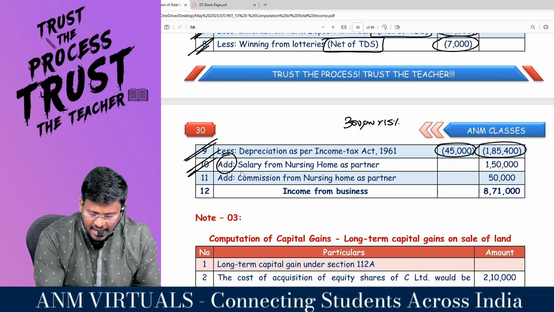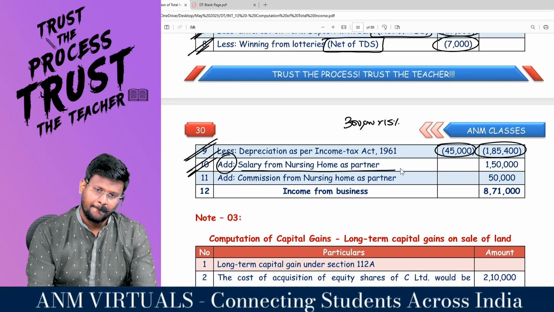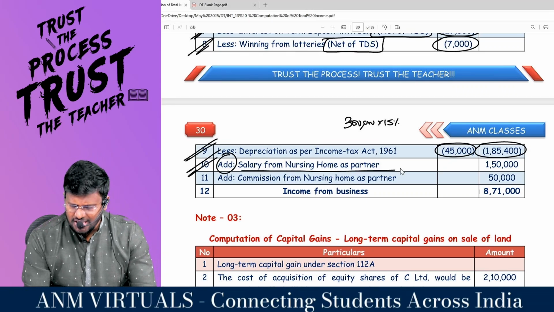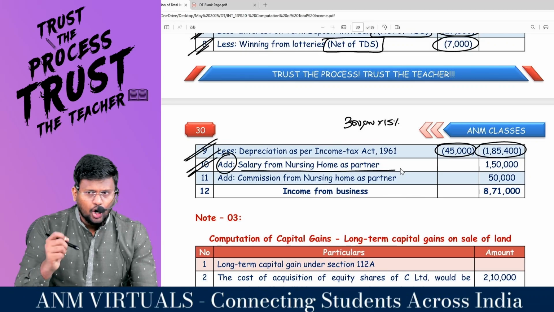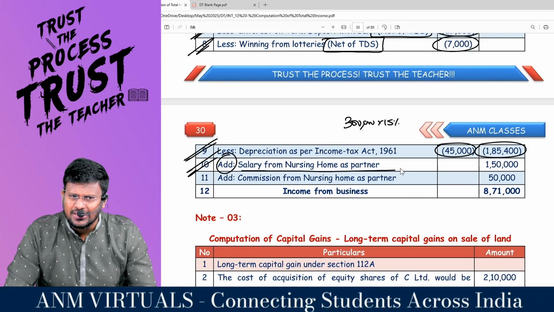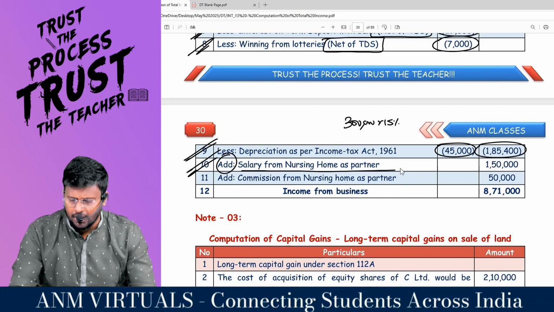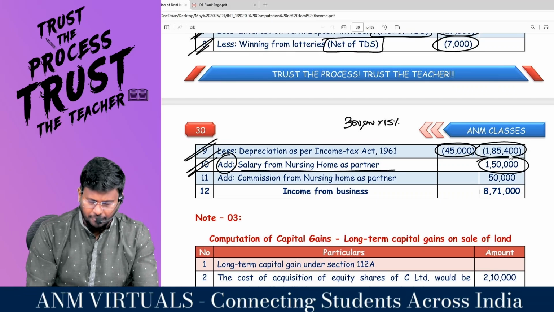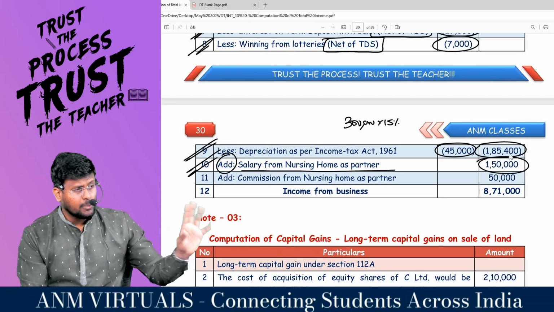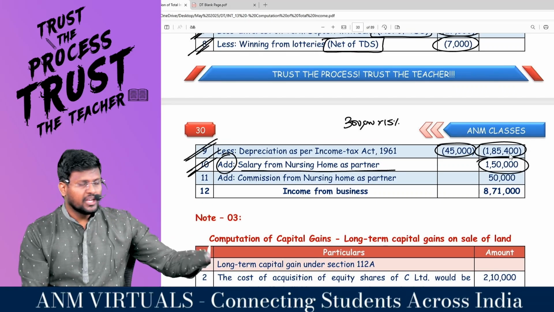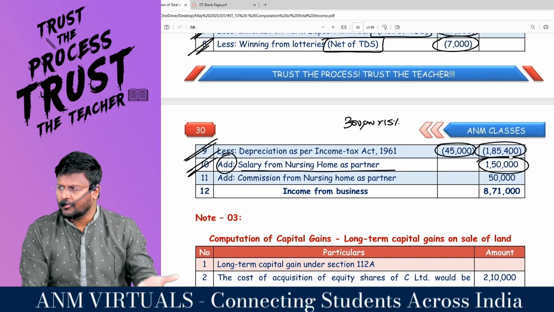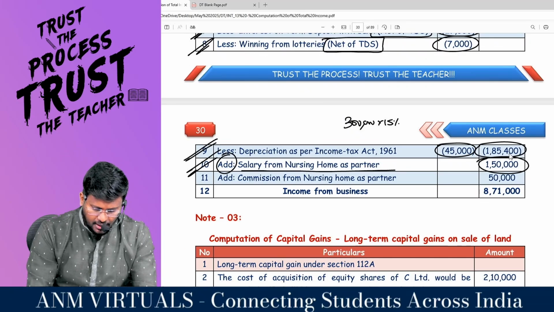Add salary from nursing home as partner. Yes, sir. I already mentioned to you that any salary received from a partnership firm in the hands of the partner should be taxable under the head profits and gains of business or profession. But this amount has not been credited to the income and expenditure account. If this had been credited, the net profit would have been increased. That's why I'm adding 1,50,000.